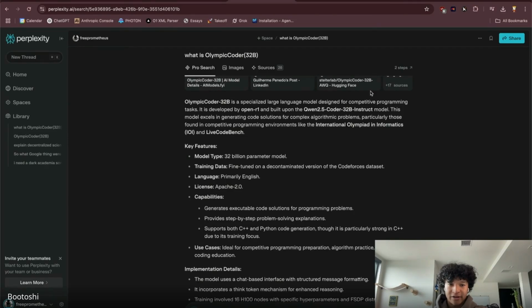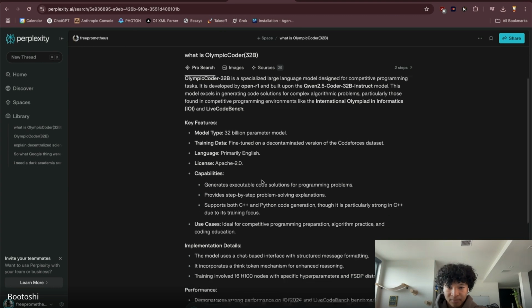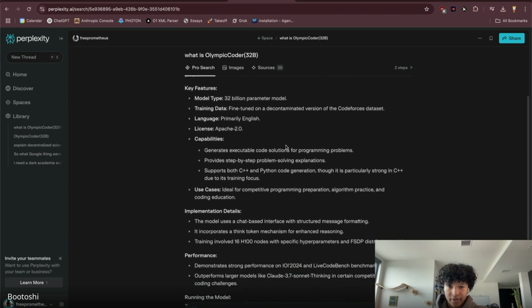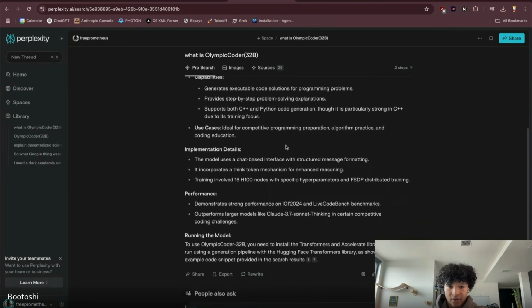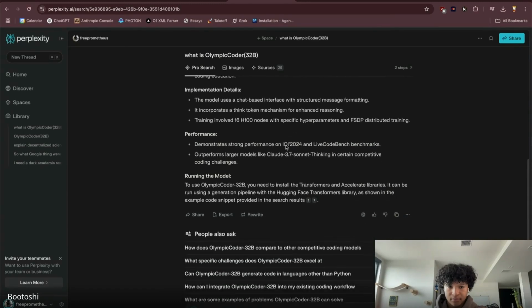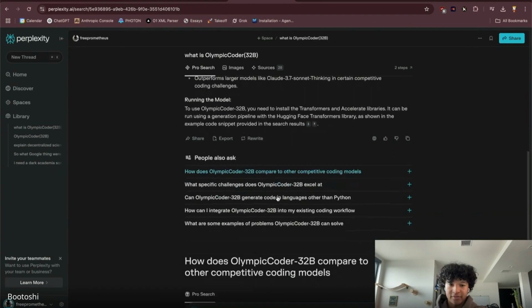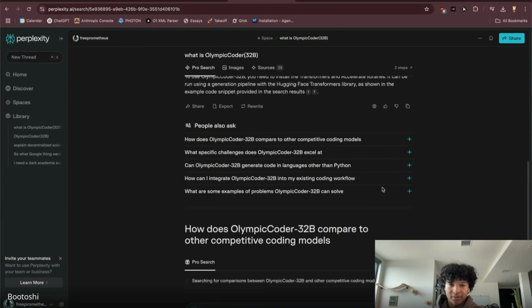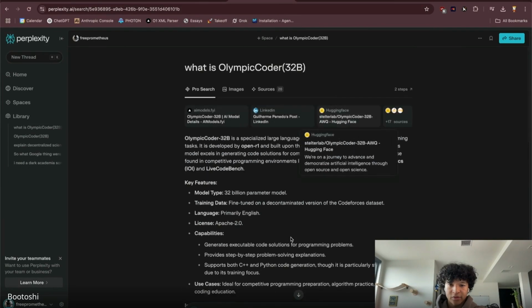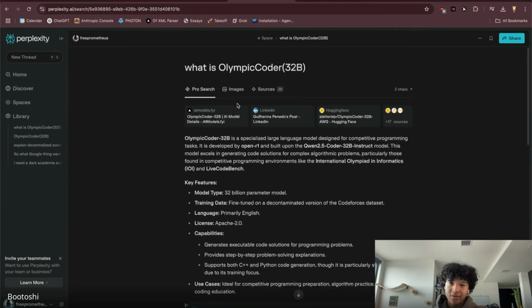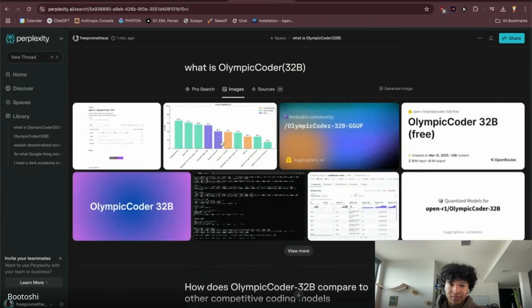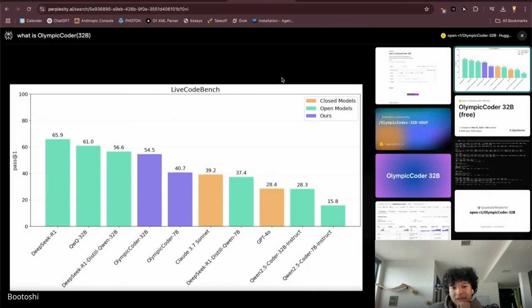So off rip, we have a competitive programming model that is developed by OpenR1 and is built on Qwen Instruct. It's a 32 billion parameter model, so it's pretty big. It generates executable code. How does Olympic Coder 32B compare to other competitive coding models? So where can I see charts? Oh, is there an image thing? Oh, sick. So let's see.